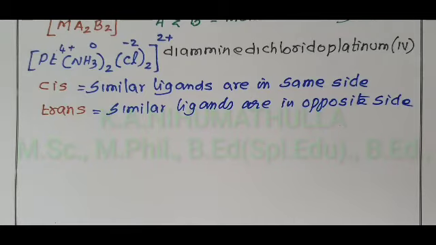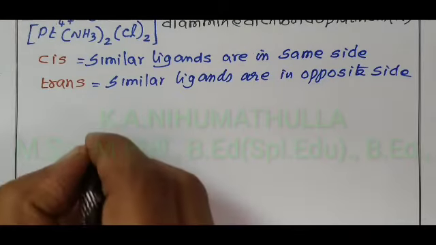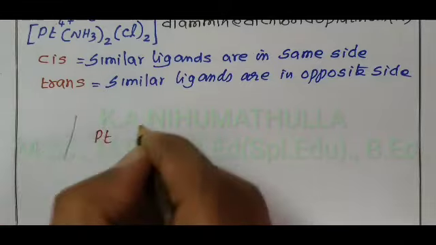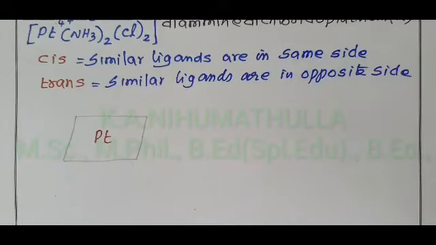So for the given complex, we are going to draw the square planar cis and trans isomers. Platinum at the center. Simply write the square planar, where the corners are occupied by the 4 ligands, A2 and B2.